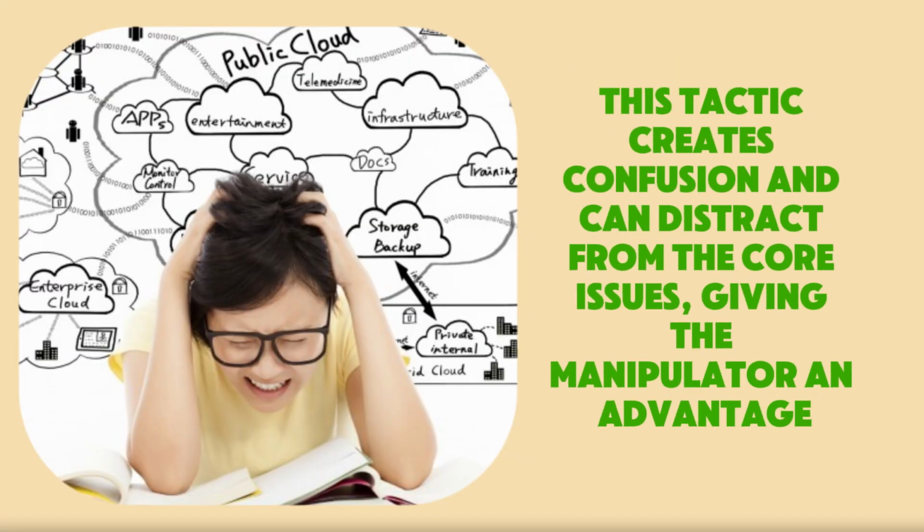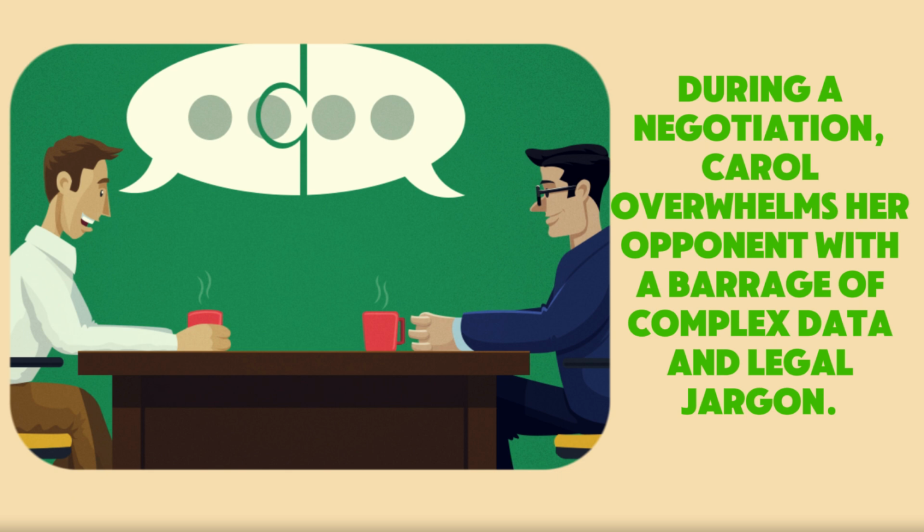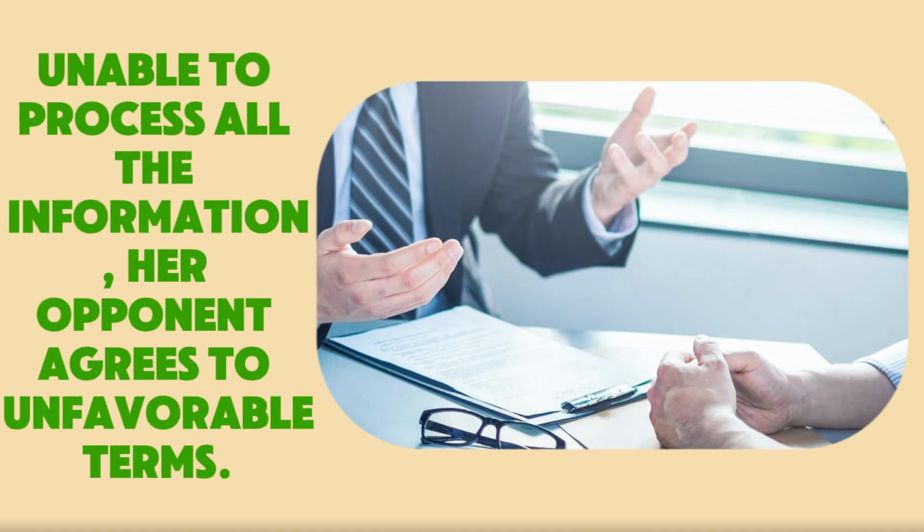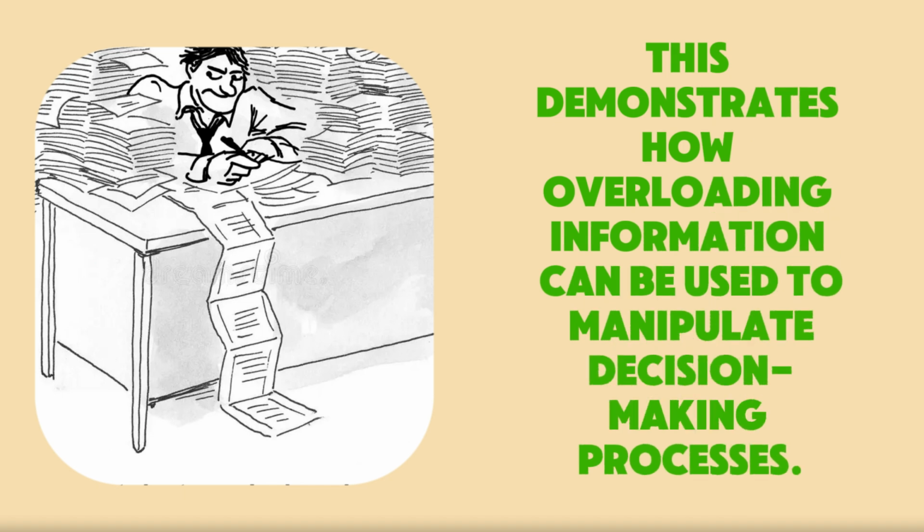This tactic creates confusion and can distract from the core issues, giving the manipulator an advantage. During a negotiation, Carol overwhelms her opponent with a barrage of complex data and legal jargon. Unable to process all the information, her opponent agrees to unfavorable terms. This demonstrates how overloading information can be used to manipulate decision-making processes.